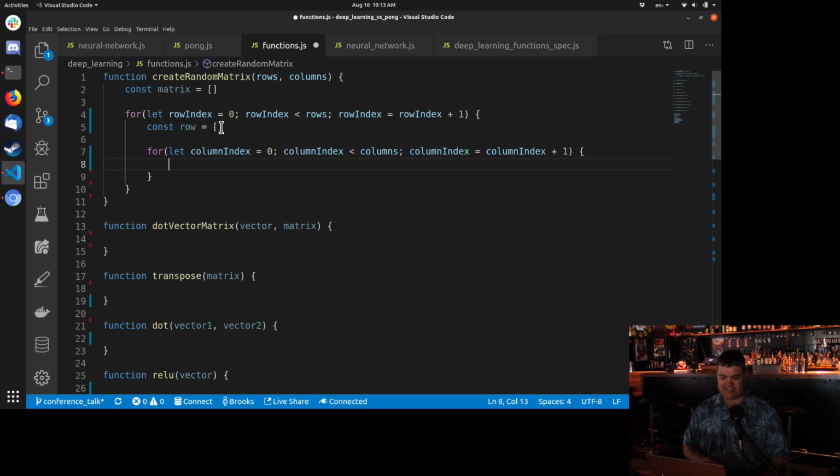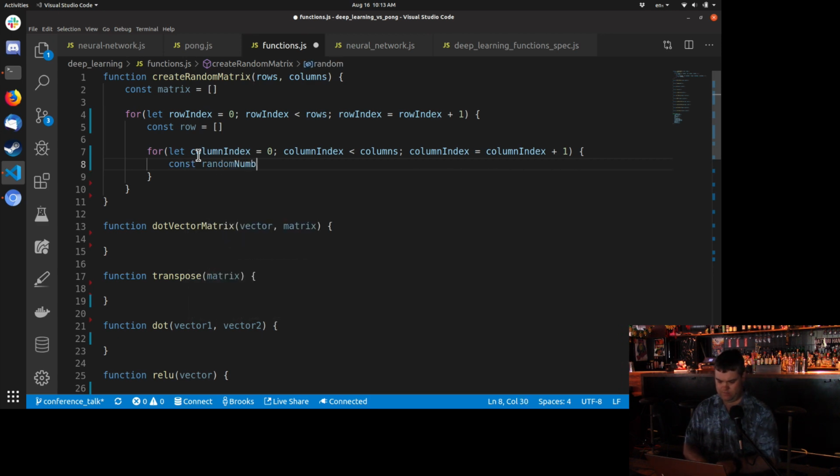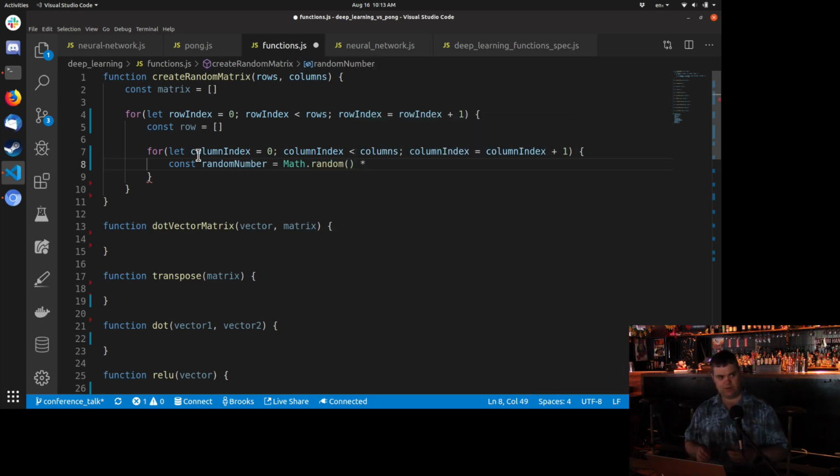And now let's actually put our random number inside of row. We want this number to be small, and so we don't want it to be above 1 or below -1, but we want it to be a mixture of negatives and positives. So I'm just going to do const random number equals Math.random, and if I want it to be between -1 and 1, we need to bring this to between 0 and 2, so we'll multiply it by 2, and then we'll subtract 1, and that will give us a number between -1 and 1.